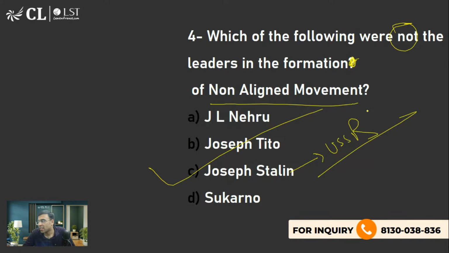Belgrade Conference, yes, 1955 Belgrade Conference happens. Bandung Conference happened 1955. In 1961 Belgrade non-alignment was established. Not to be part of socialist and communist, and not to be part of capitalist also, both the sides.